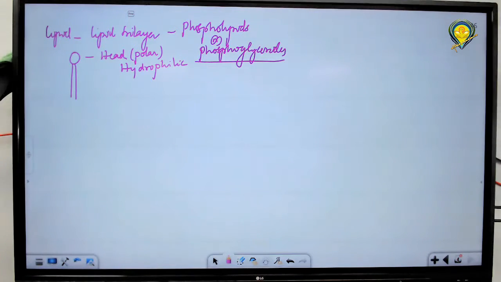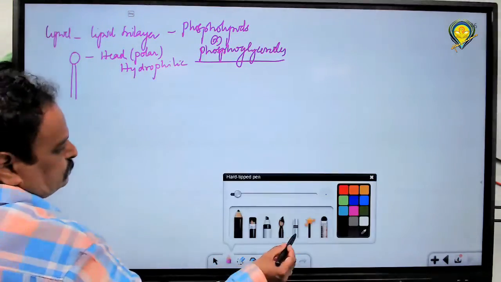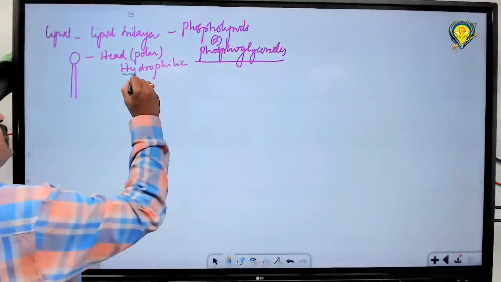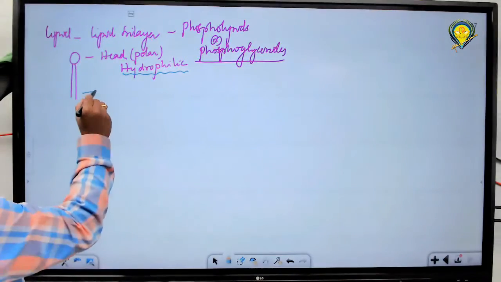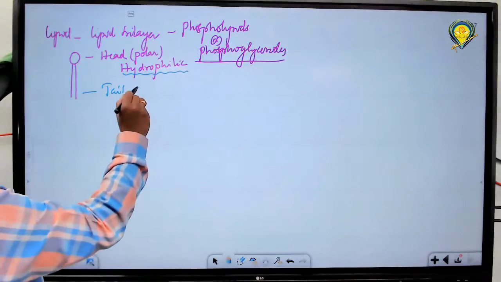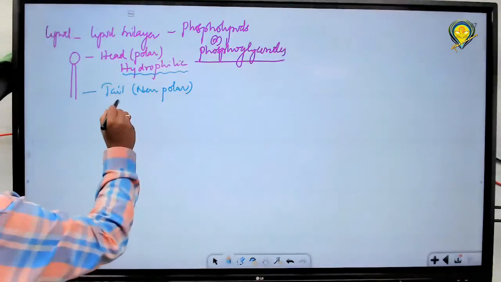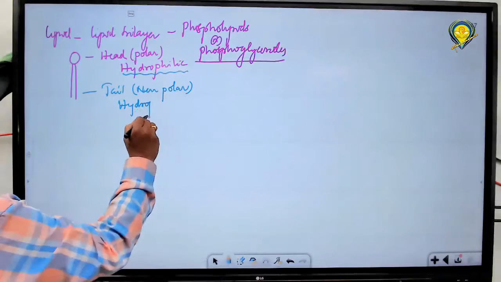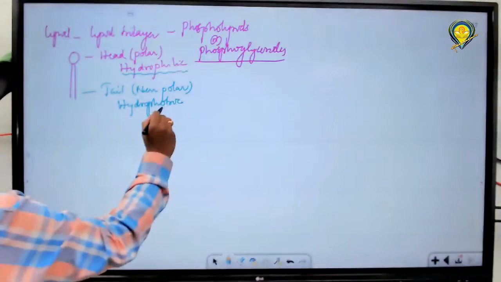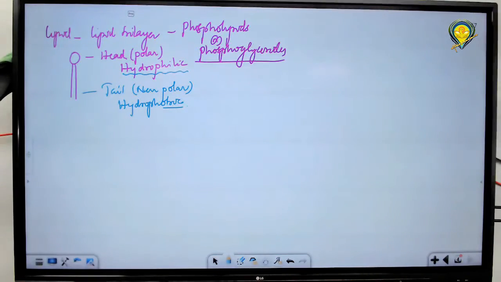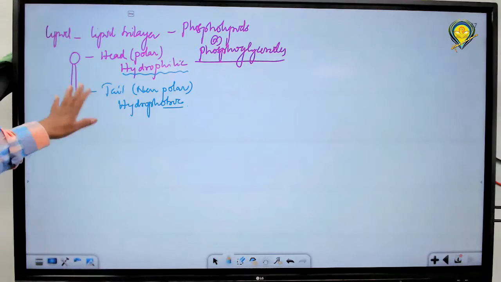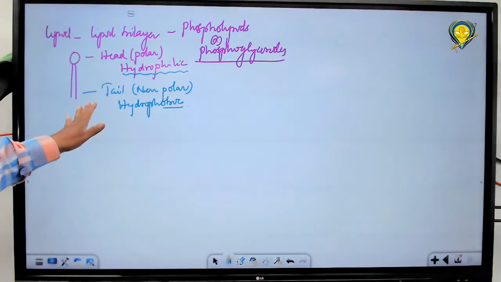When you see the lipid molecule, it has two types of ends. One is the head, which is round and spherical, a polar head, which is hydrophilic. This is the hydrophilic head, and this is a tail. The tail is non-polar. Non-polar means hydrophobic, that is, repulsion towards water, not accepting water, fear of water.